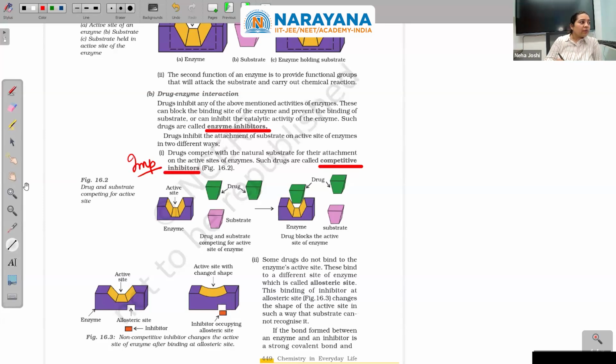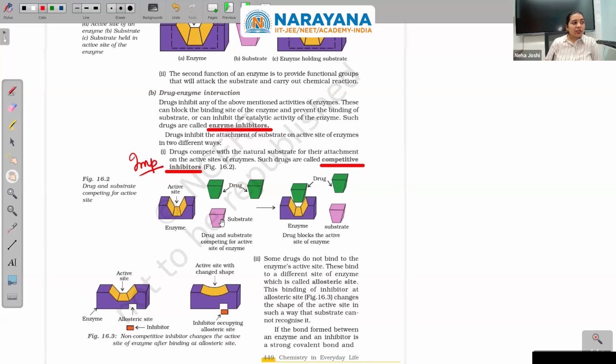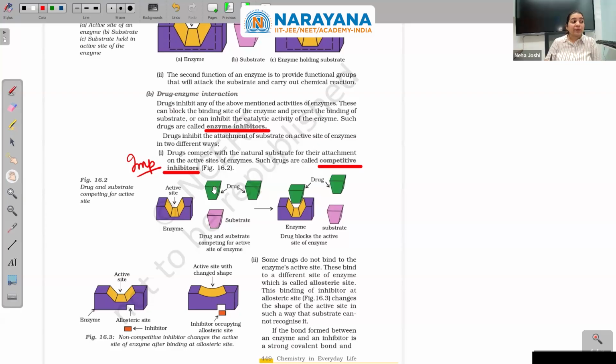Okay, so what happens, as I said, they have a fixed site, and only the substrate could go and enter. Now the drug that we want to use will have a similar arrangement. In a way, it is cheating. This drug is doing a cheating, a deception. An enzyme is confused that it is the substrate, but it is not the substrate. This drug goes and blocks the active site.